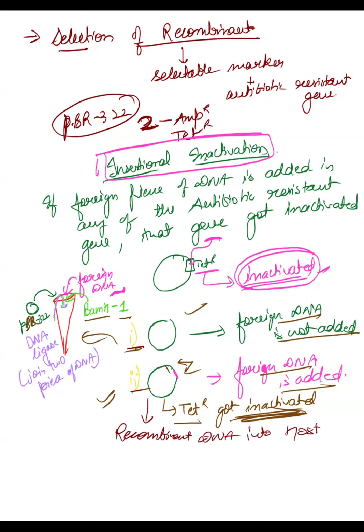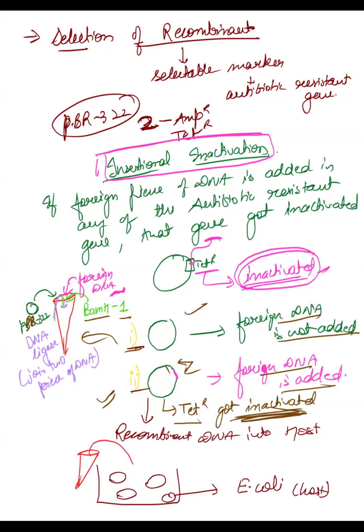Now what you will do, first you will take the host. The host could be any bacteria. Suppose you have taken E. coli. E. coli is the host, and you put the matter of this test tube over it. You have made the plating of E. coli, and you put the content of the test tube into it.